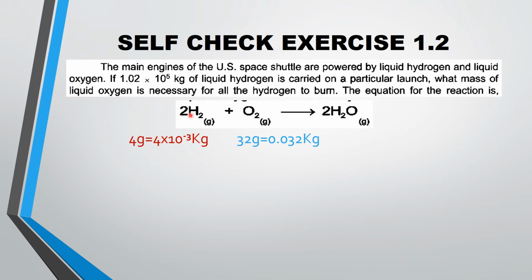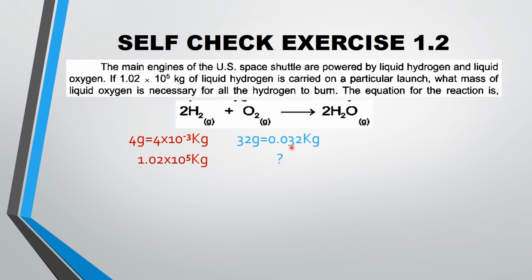So the mass of 2 moles of hydrogen is 4 grams, but in our question the value is given in kilograms, so we will convert this 4 grams into kilograms. In the same way, in the balanced equation, the mass of oxygen is 32 grams, so we will convert this 32 grams into kilograms.